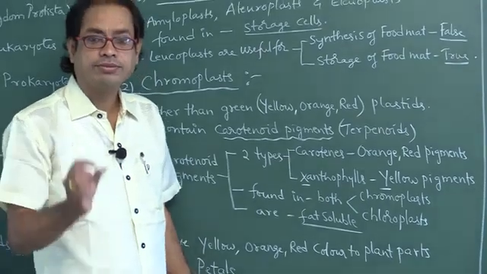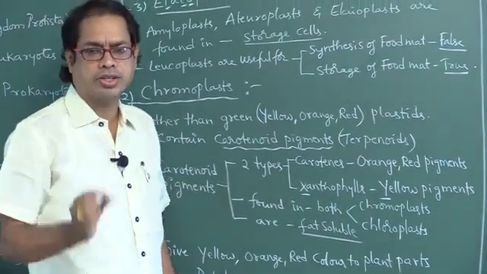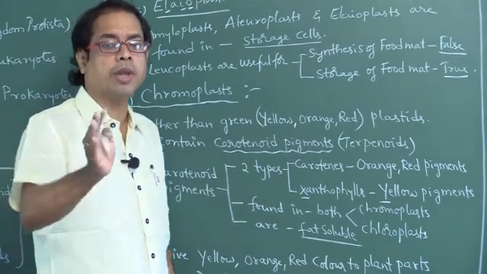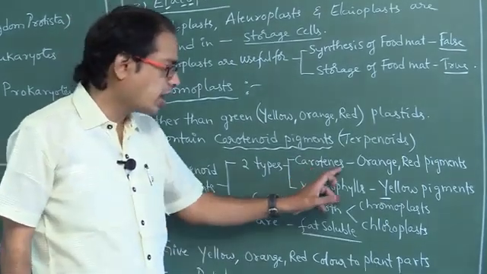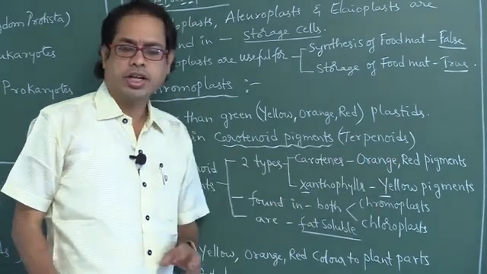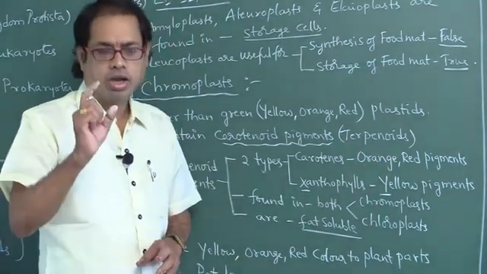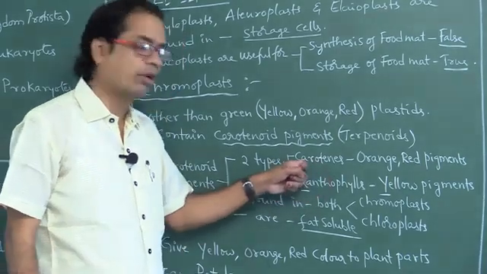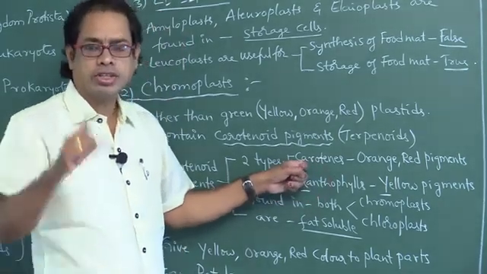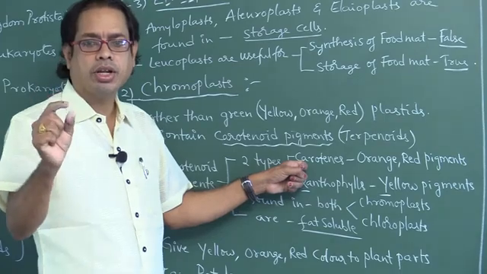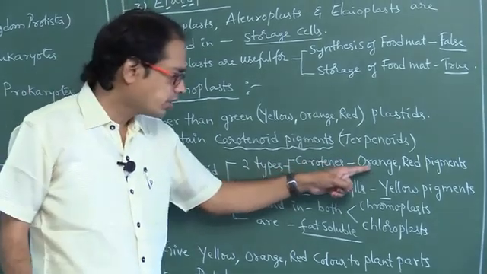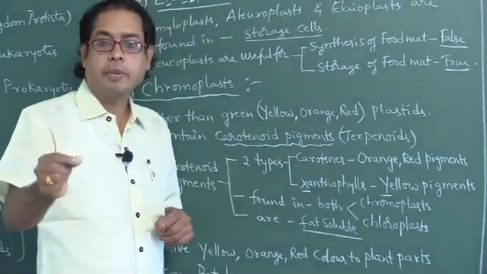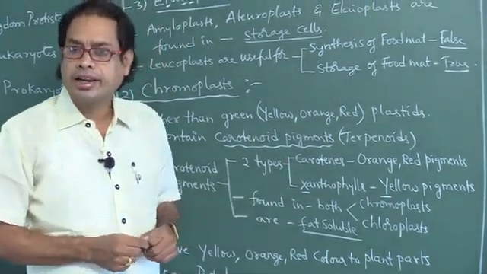Xanthophylls are yellow colored pigments. Carotenes are orange or red colored. That is carrot, which appears in orange color. That is carotenes. Oranges, that is the epicarp, are found in orange color, that is carotenes. Okay. Ripened tomato appears in red color.